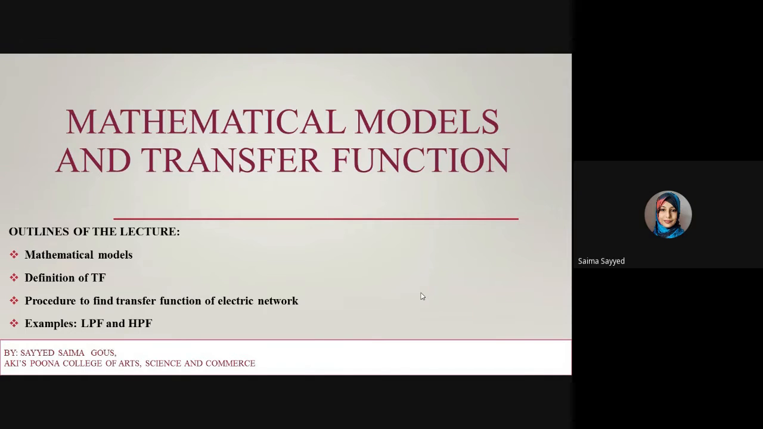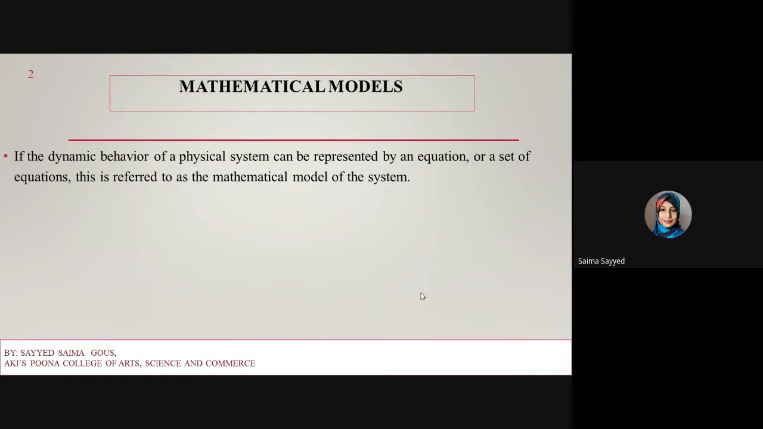Hello everyone. In this video, we are going to study mathematical models and transfer function. So, what is a mathematical model? If any system or the behavior of a physical system is represented by an equation or a set of equations, then that is called the mathematical model of that particular system.